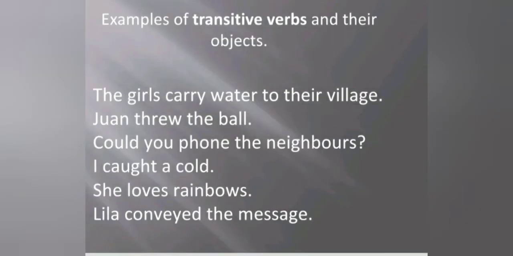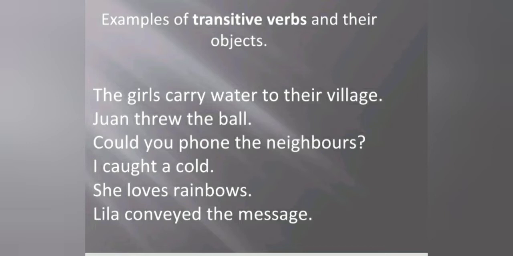Let's try to understand transitive verbs along with their objects through a few more examples. The girls carry water to their village. In this example, what do the girls carry? Water. So water is the direct object in this example. The second one is Joan threw the ball. What did Joan throw? The ball. So ball is the object and threw is the verb.